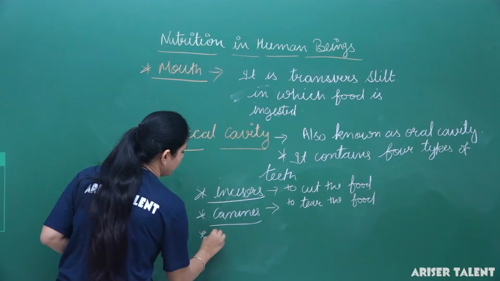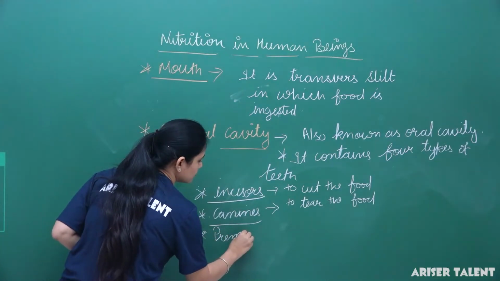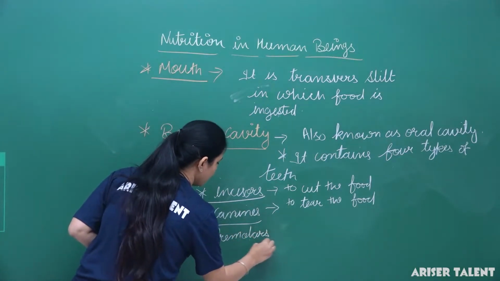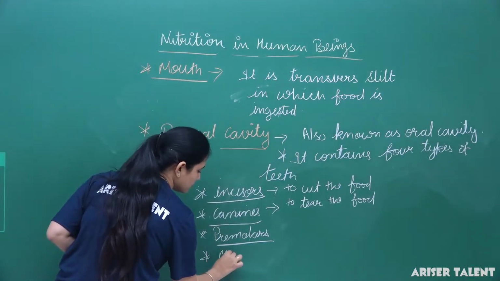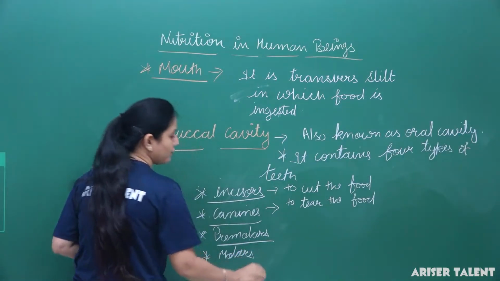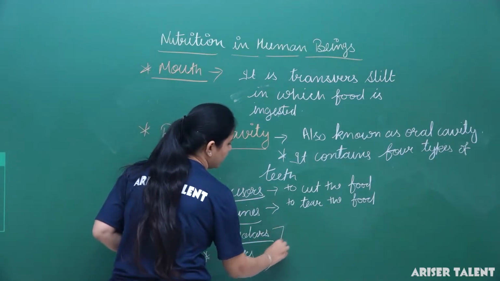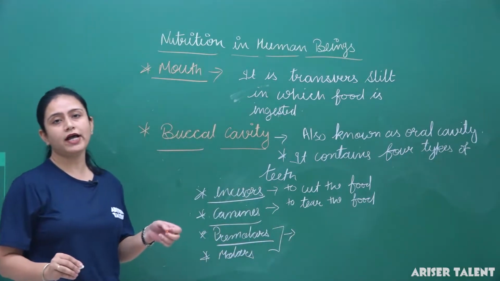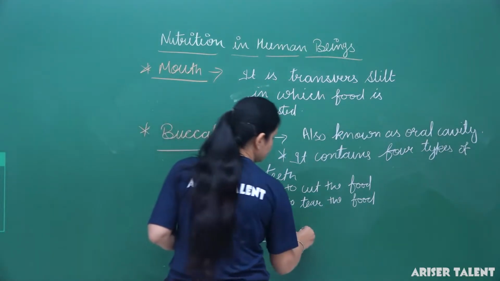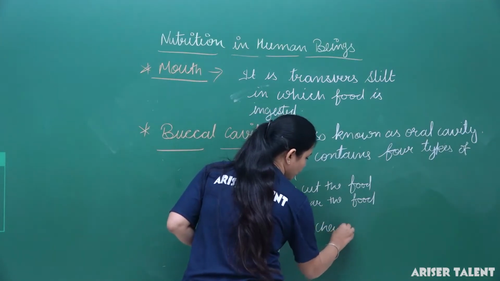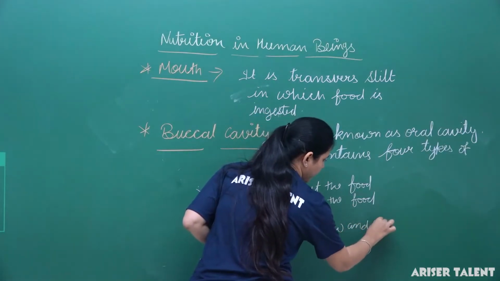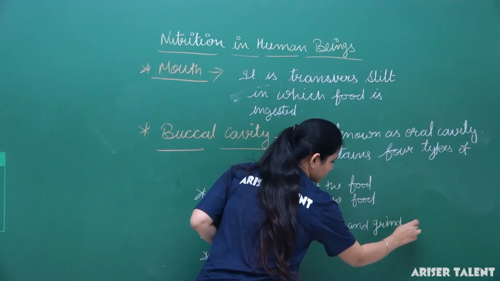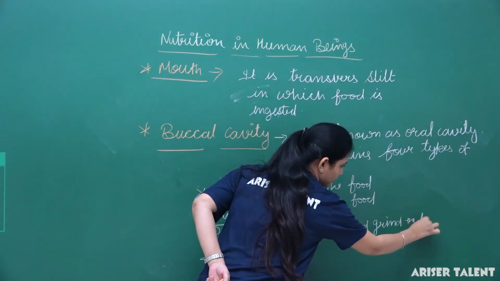Then premolars and molars. What is the function of these two types of teeth? They help to chew and grind the food.